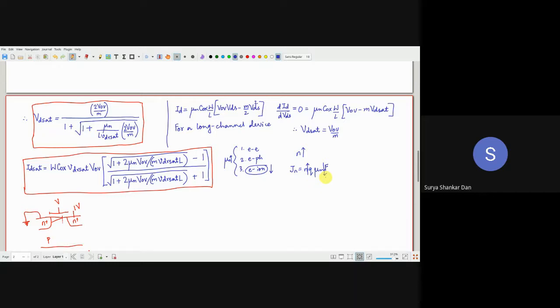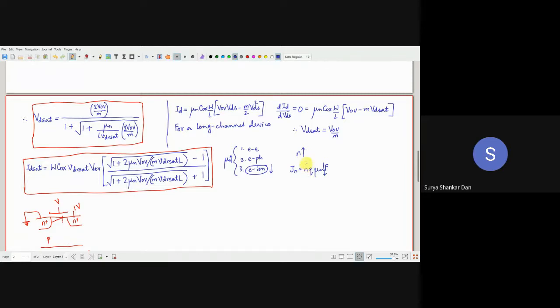Now it becomes a trade-off. If you are trying to increase the n value, you should increase the doping. But at the same time, if you are looking for low power technologies, then you are not bothered about increasing n, because you are trying to have lower currents. So in that case, we will not increase n.